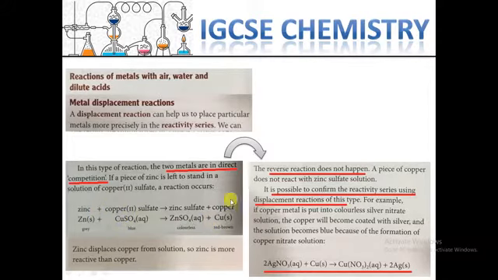And then copper can be extracted through this displacement reaction. So through this displacement reaction we can purify, actually extract some metal. The one which is more reactive reacts with the other one, like water or acid, many things. Then the one which is less reactive can be extracted.